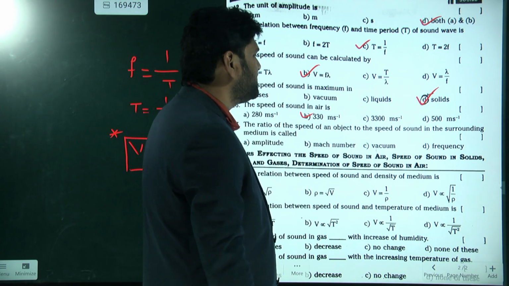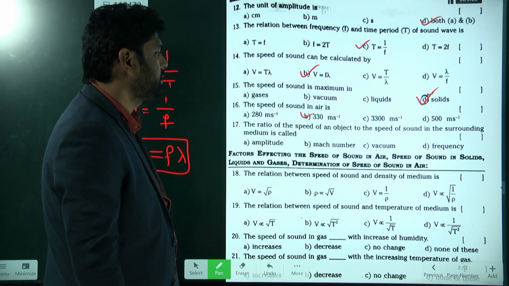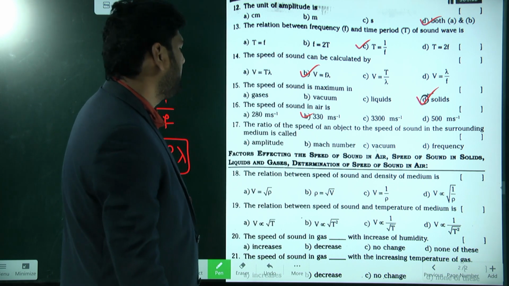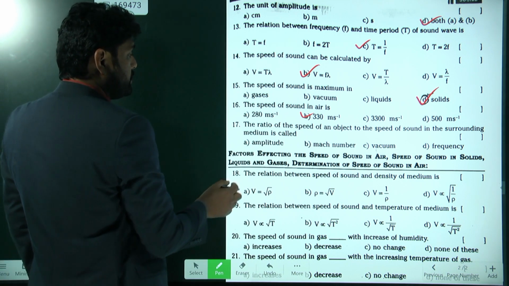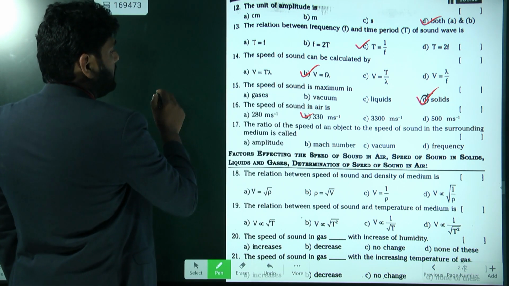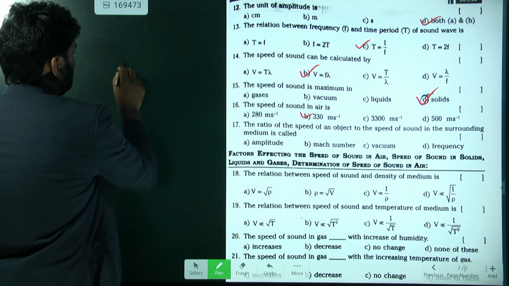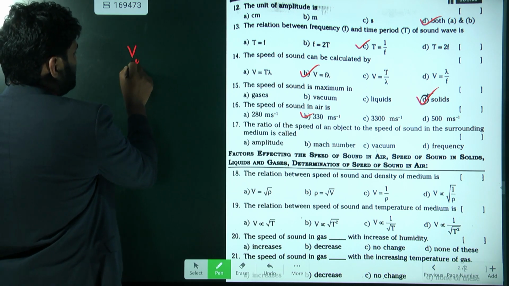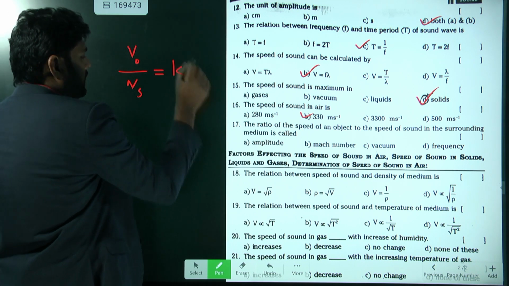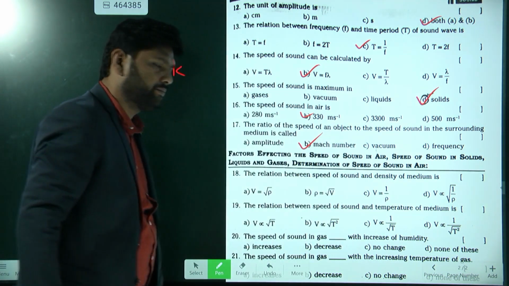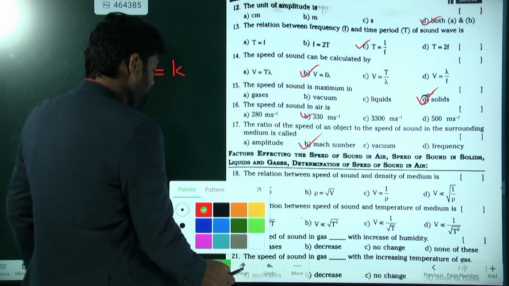The ratio of the speed of an object to the speed of sound in the surrounding medium is called what? Let me take the ratio of speed of an object to speed of sound. That is known as, actually, the Mach number. Understand? That is a Mach number.